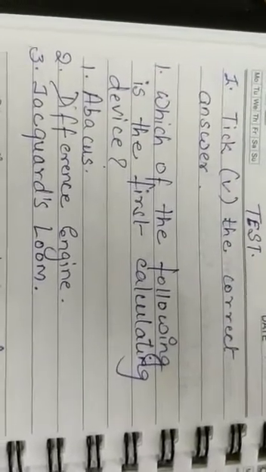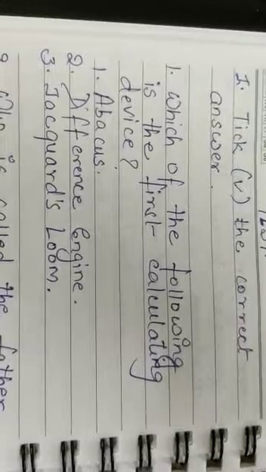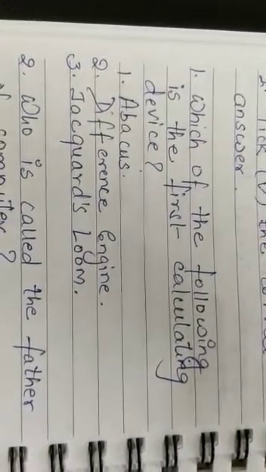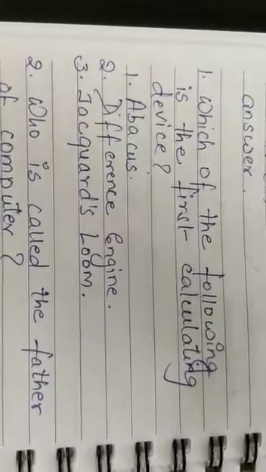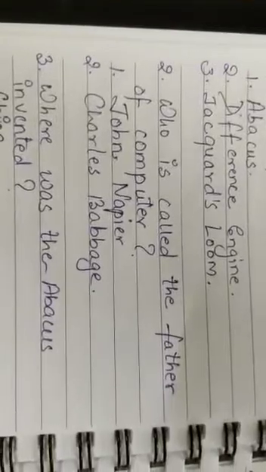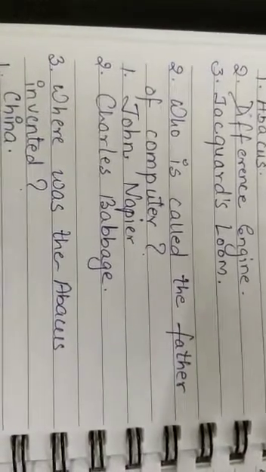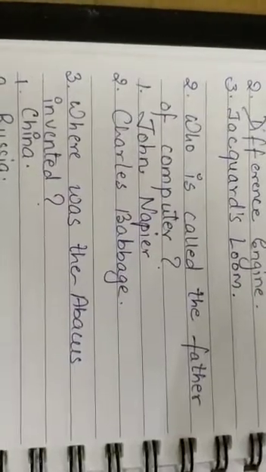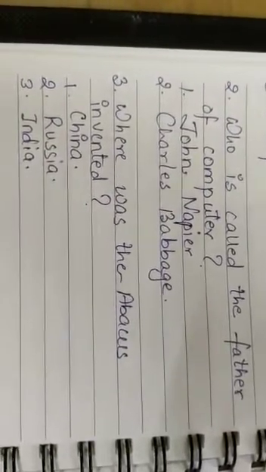First, write the correct answer. Which of the following is the first calculating device? Abacus, difference engine, or Jacquard's loom? Who is called the father of computer? John Napier or Charles Babbage? Where was the abacus invented?